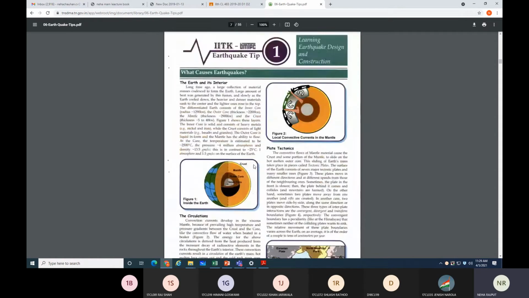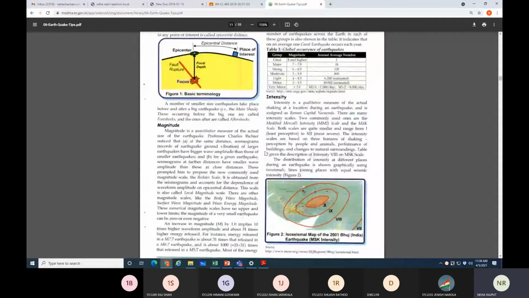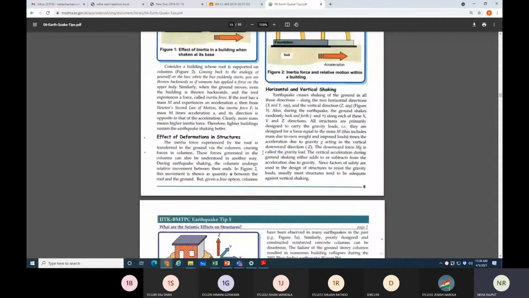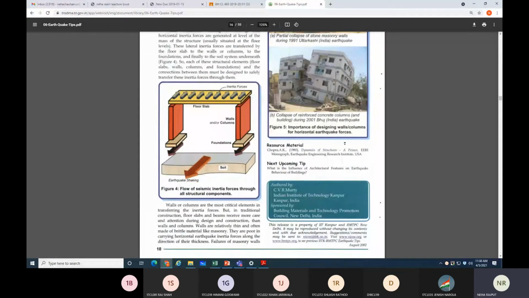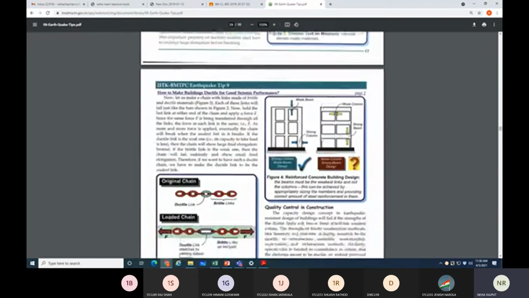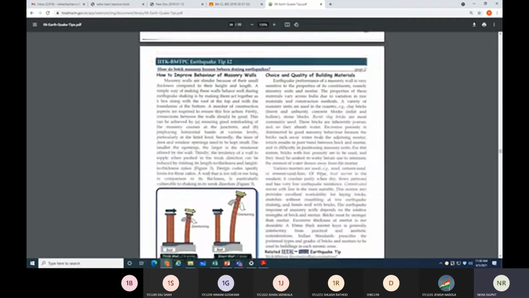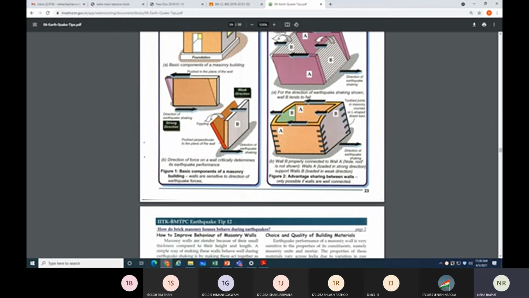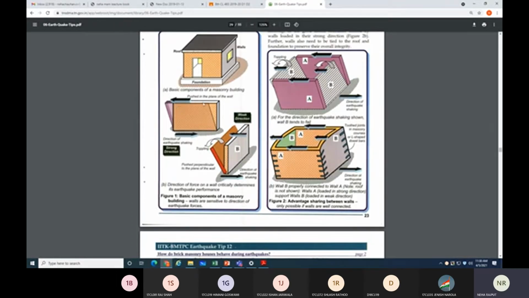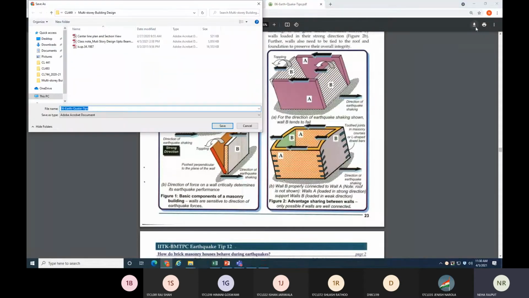So this is earthquake tips. I hope you know this. I wanted to show you this in-plane and out-of-plane behavior of wall, as it is a masonry wall, but the same is applicable for shear wall also. See this. This is one wall. Right.